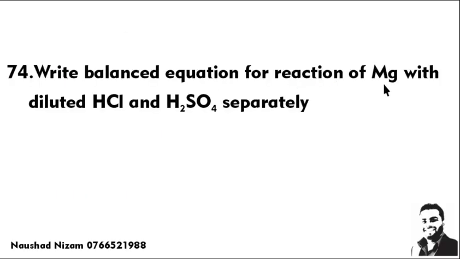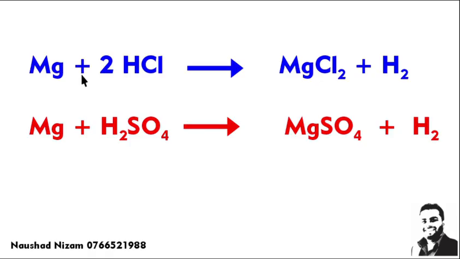Balanced equation with magnesium and HCl and sulfuric acid. Please try to write it and check that your answer is correct. So magnesium with HCl forms magnesium chloride by valency exchange, and hydrogen gas. So 2 chlorine, 2 hydrogen, we put 2 in front of HCl here.